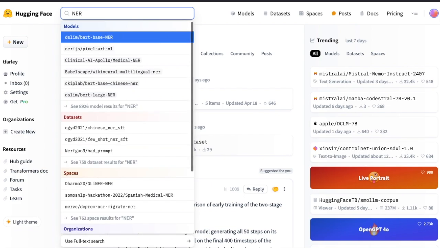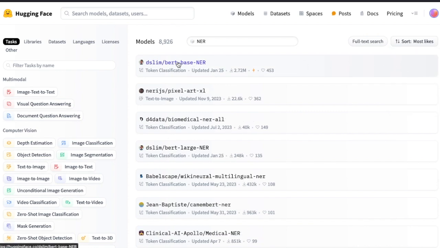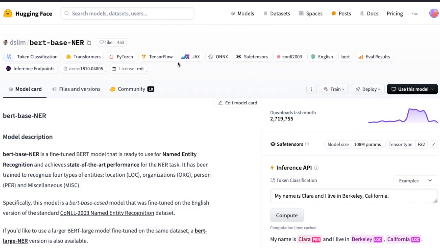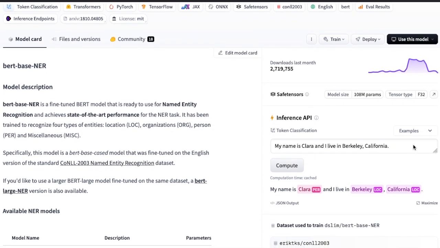We go to Hugging Face and search for named entity recognition. We see there are over 8,900 models that are trained to do named entity recognition. I'm going to sort these by the most likes. And we'll just visit the first model on the list. And we see that this is a model that was fine-tuned from BERT base to do named entity recognition. In Hugging Face, with many models, you can directly test the model using the Inference API.